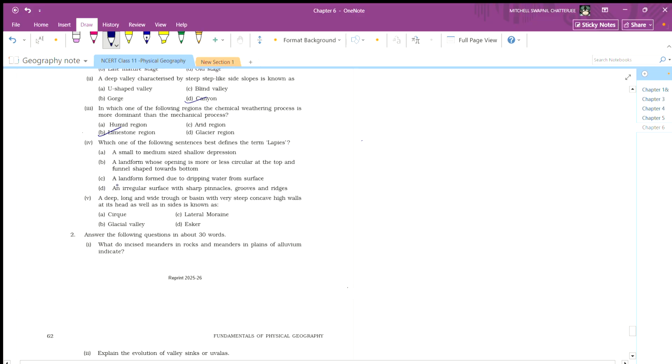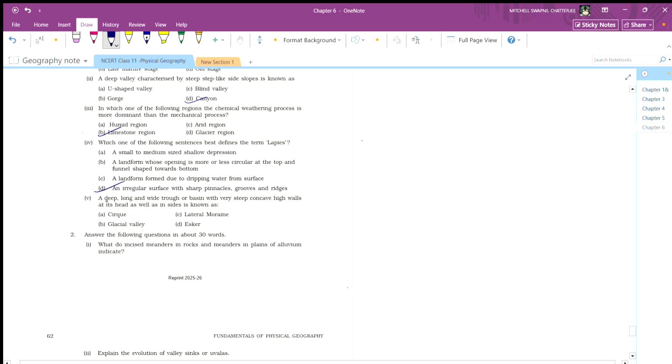So lapies are an irregular surface with sharp pinnacles and grooves. Yes, this is exactly it. The landform formed due to dripping of water is a stalagmite or something like that. It's stalactite. A small to medium shallow depression? No, an irregular surface with sharp pinnacles, grooves or ridges.